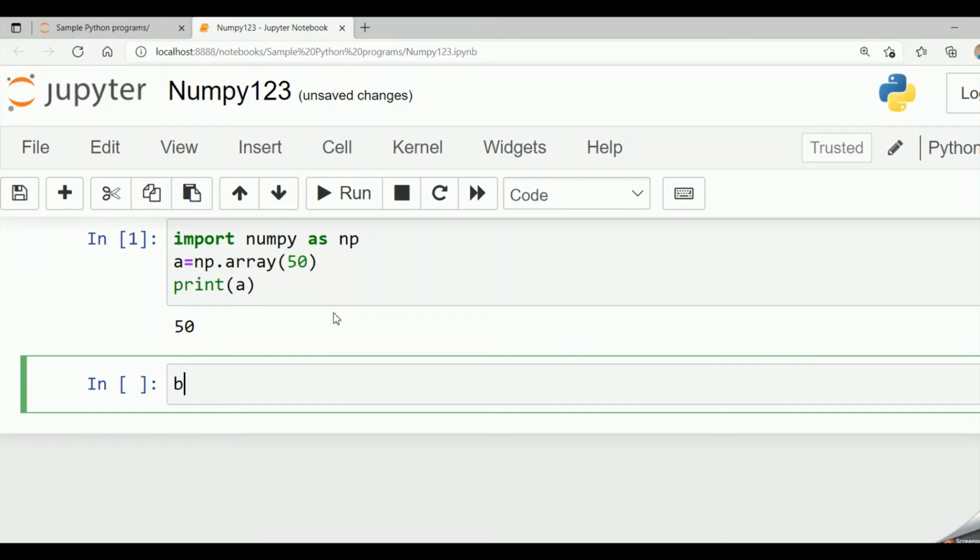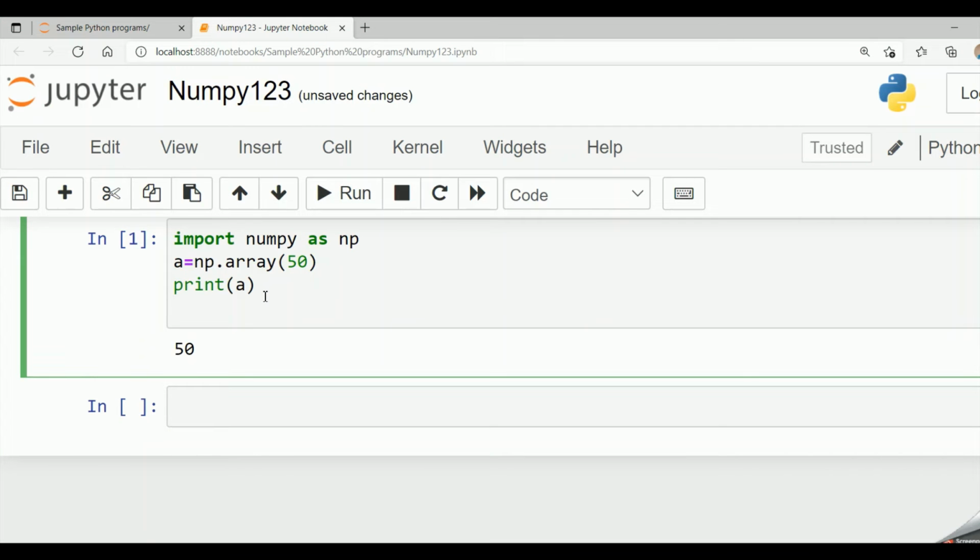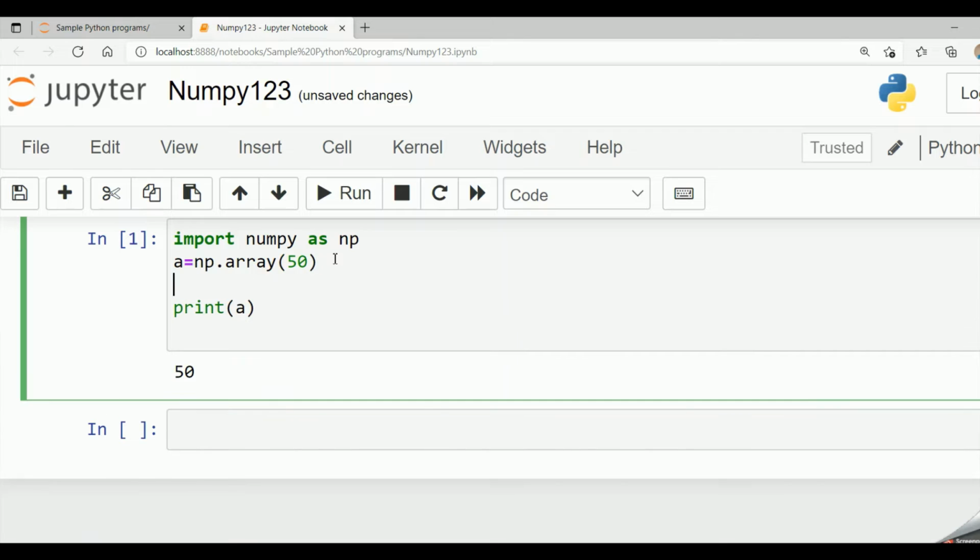So secondly, b equal to np.array. This is the function within which I am passing my list with more than one item. If it is one item, it becomes 0-dimensional.